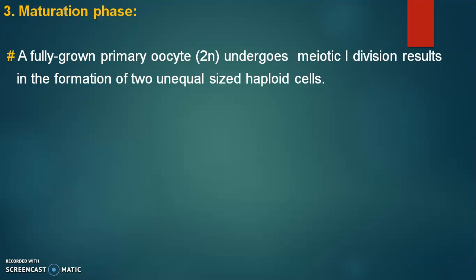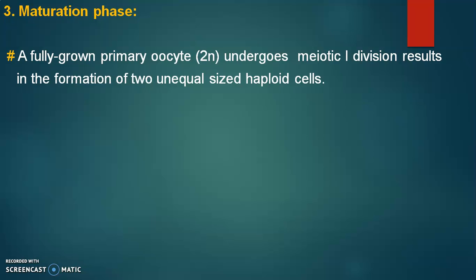Third one is maturation phase. Here a fully grown primary oocyte, 2n, undergoes meiotic first division and results in the formation of two unequal sized haploid cells, n. Haploid means n.